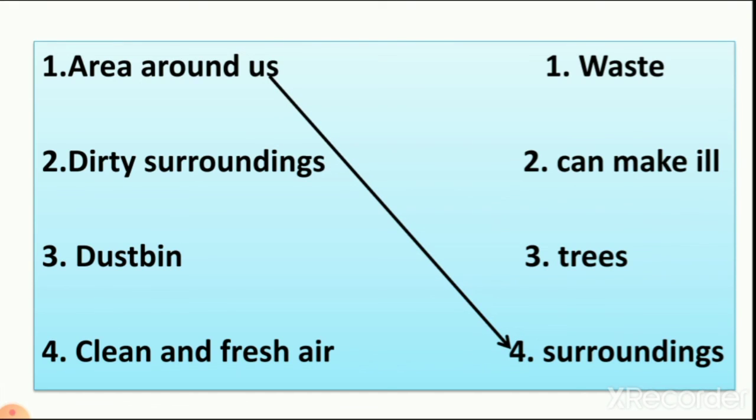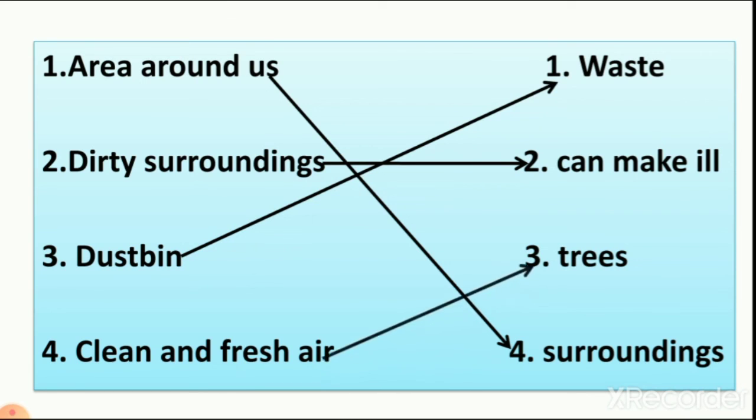Then dirty surroundings make us fall ill. Because of dirty surroundings, there are mosquitoes, flies and many other small insects. And when they bite us, we feel ill. Then dustbin, what are we throwing in the dustbin? Waste. So we join dustbin with waste. Clean and fresh air. What makes air fresh and clean? Trees. So we join clean and fresh air with trees.